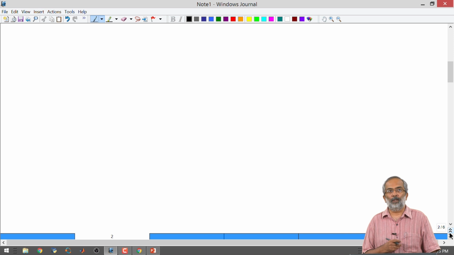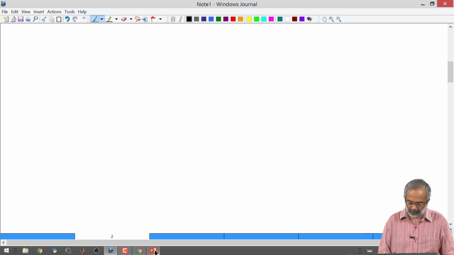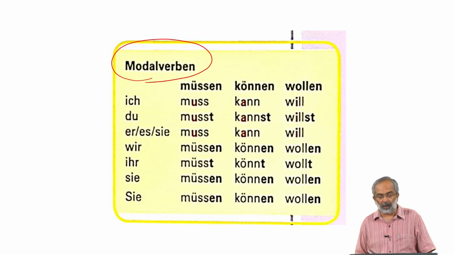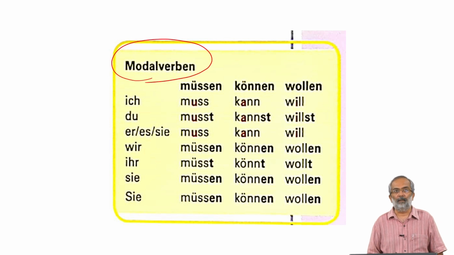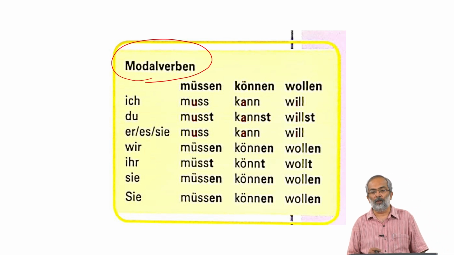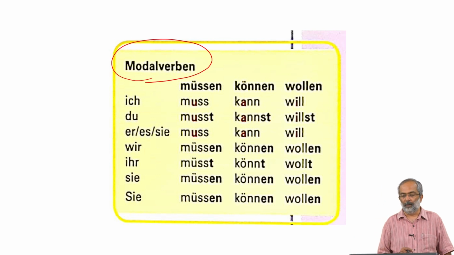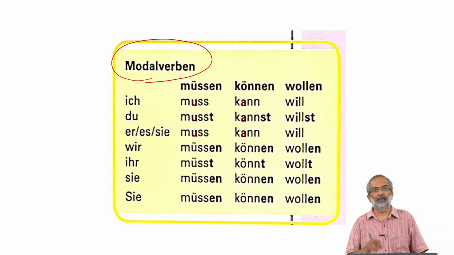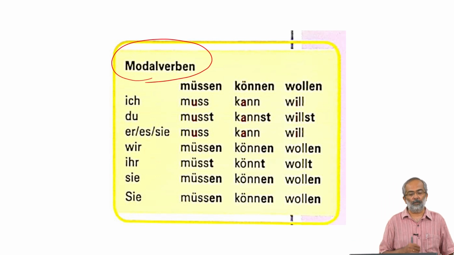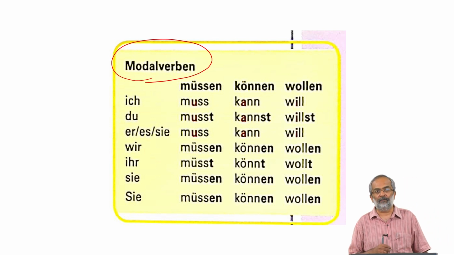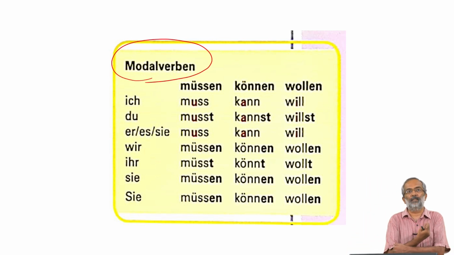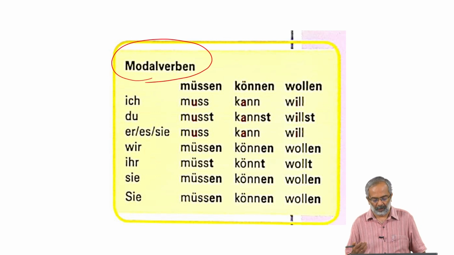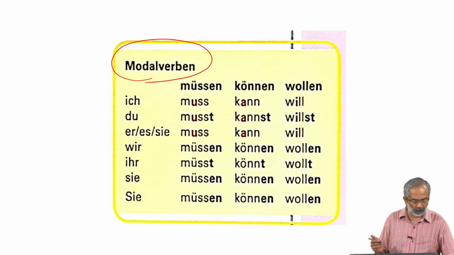Okay. So, in order to introduce modal verbs, as you can see, if I go to our slide, modal verben, you can already see that there are 3 verbs that are given in this slide: müssen, können, wollen. Müssen, können, wollen. I am sure that if you look at just the conjugations like ich muss, ich kann and ich will, you will have a fair idea of what these verbs mean or which modal verbs they correspond to.